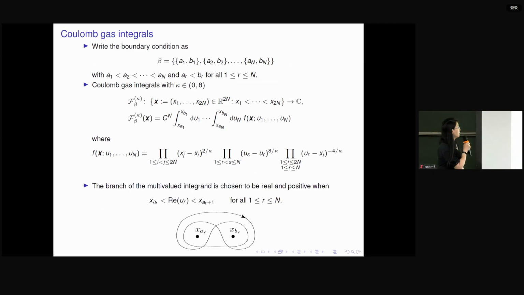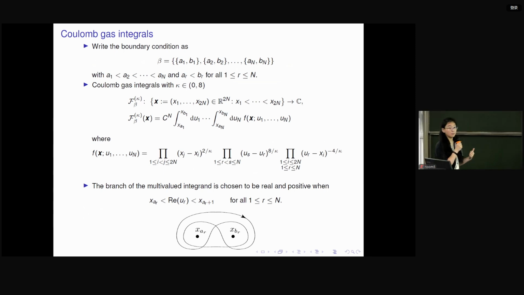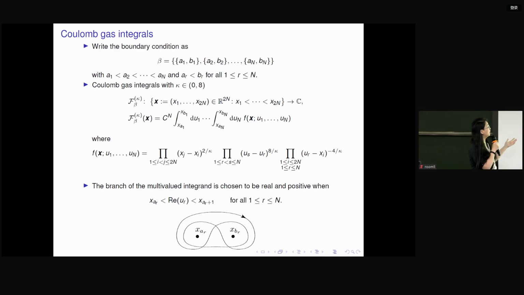Here, I also need to mention that this integrand function is a multi-valued, complex-valued function. So in order to fix our definition, we need to fix which branch we choose. Remember that our ultimate goal is to prove the conjecture that this Coulomb gas integral will give us some probability.